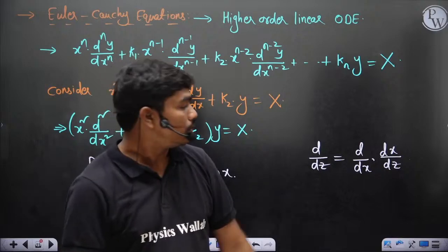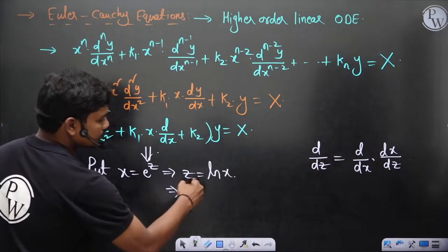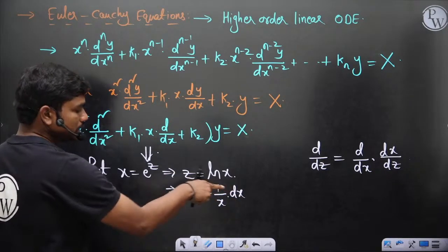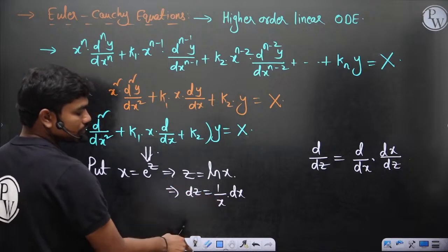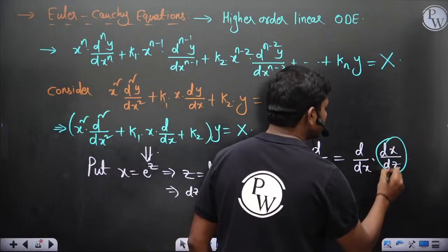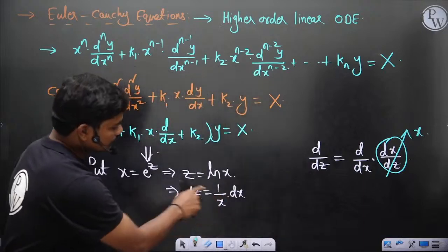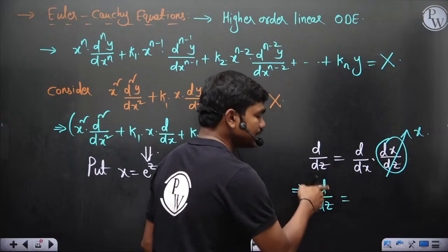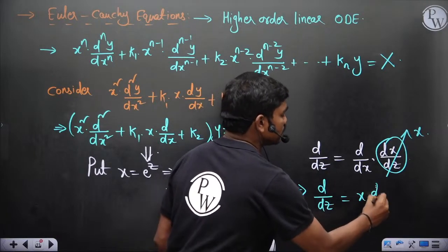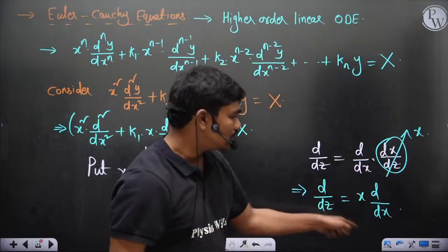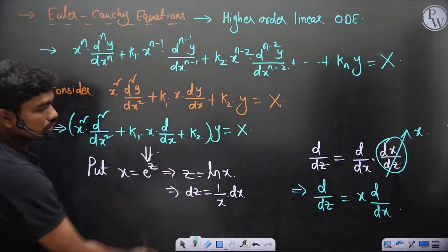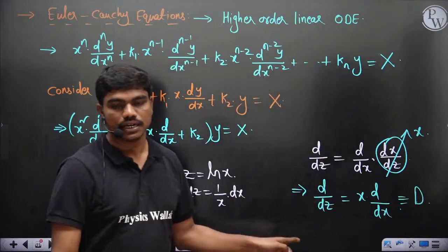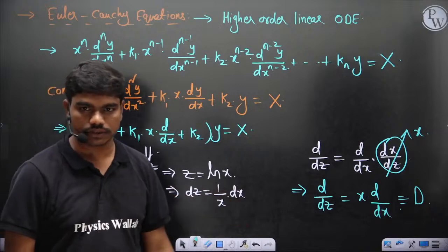Yes. And what would be dx by dz? You can check, if you differentiate this equation on both sides, dz is equal to 1 by x dx. Which means if I pull this dz here and shift the x to the left hand side, dx by dz is x. So therefore d by dz, the derivative of anything with respect to z, is the same as x into the derivative of the same function with respect to x. So this is how you can replace x into d by dx by this value, and normally I denote the derivative with respect to z by capital D. That's how this manipulation happens in the case of Euler-Cauchy equations. Got it?